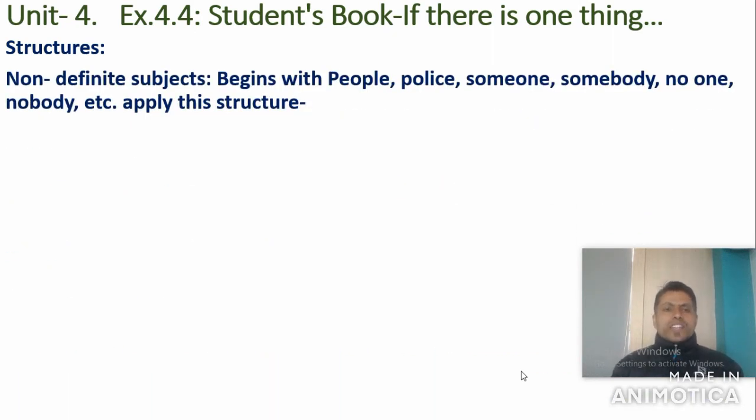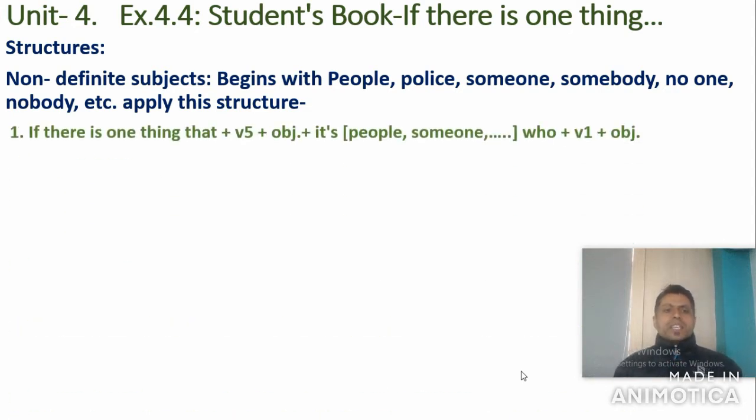My dear students, before we begin writing the answer from your students' book, you are supposed to know some basic structure, right? Look at here. Non-defining subjects begin with people, police, someone, somebody, no one, nobody, etc. In that situation, we are supposed to apply this structure.